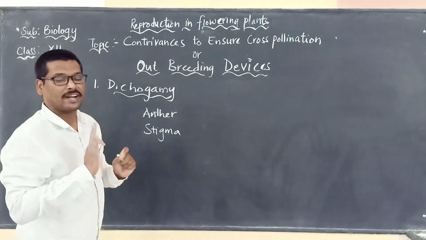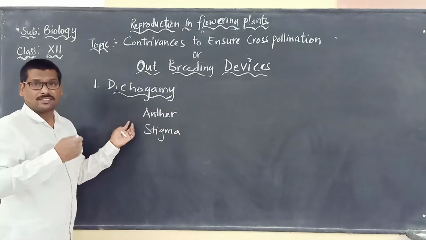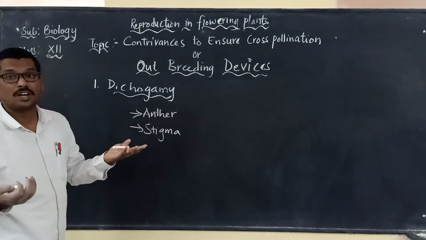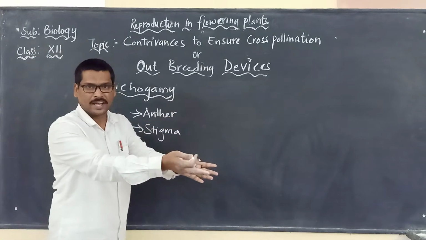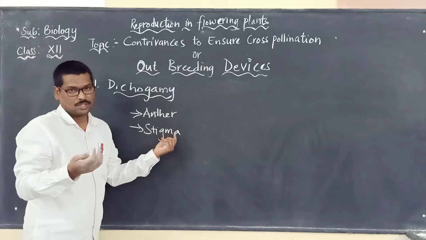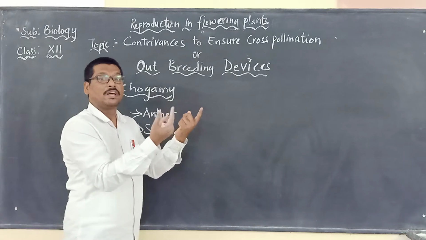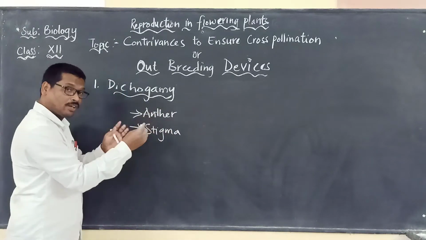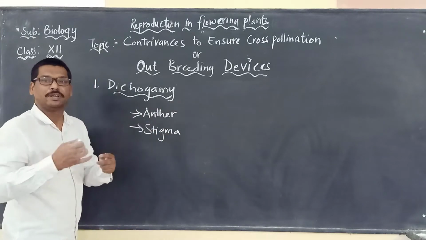So self-pollination is not possible, because the anther will mature at one particular period of time, and after that the stigma may mature. If both mature at the same time, then self-pollination is possible. So here the anther matures at one particular time and the stigma matures a little later.